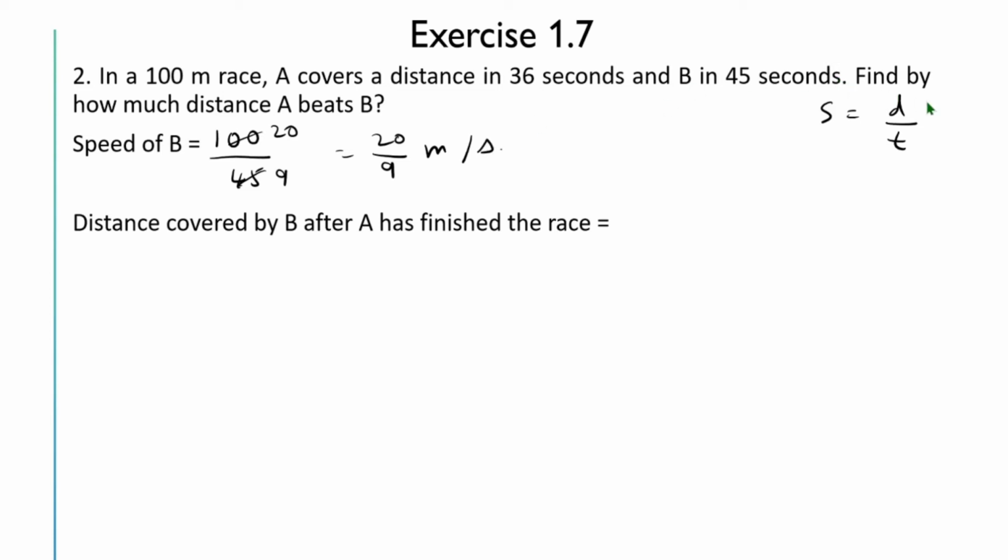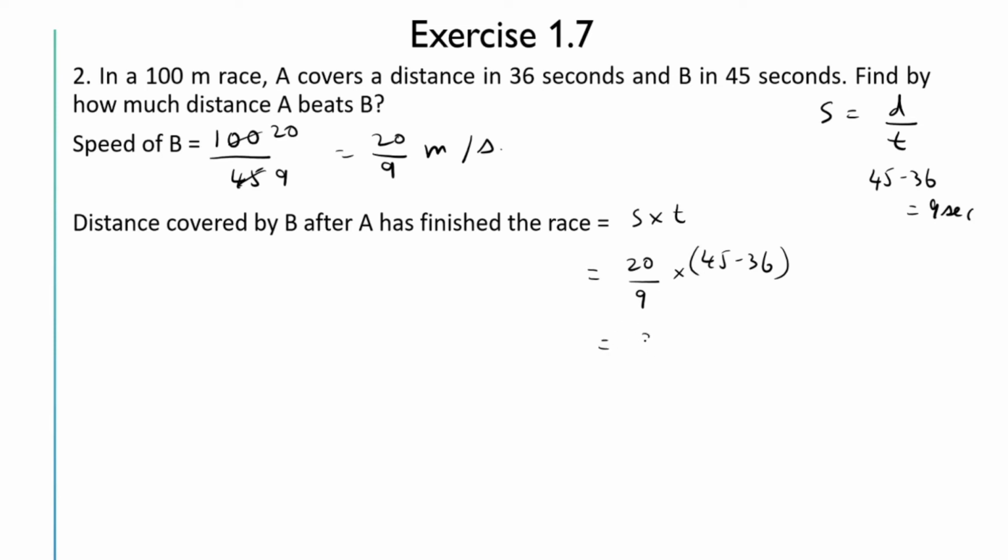Now we have to find by how much distance A beats B. For that, let us find the distance covered by B after A has finished the race. Here they have given A covers the distance in 36 seconds and B in 45 seconds. So the extra time for which B has run will be 45 minus 36, that is equal to 9 seconds. So distance is equal to speed into time, speed is 20 by 9 and time is 45 minus 36.